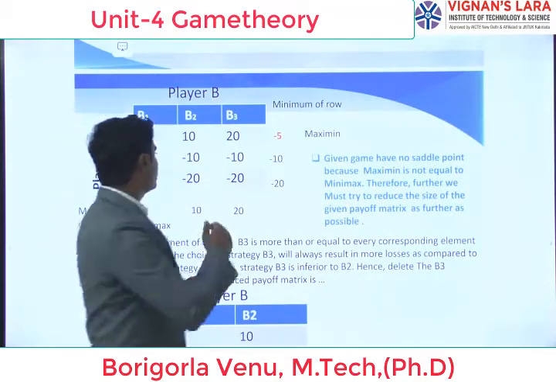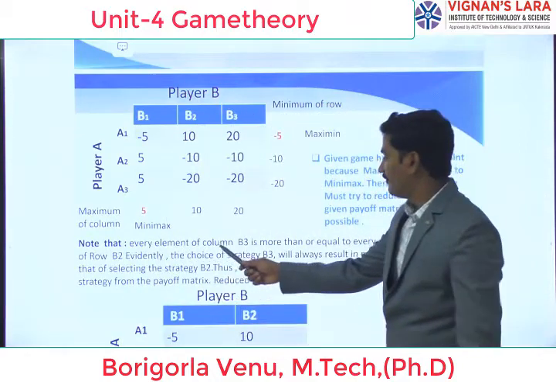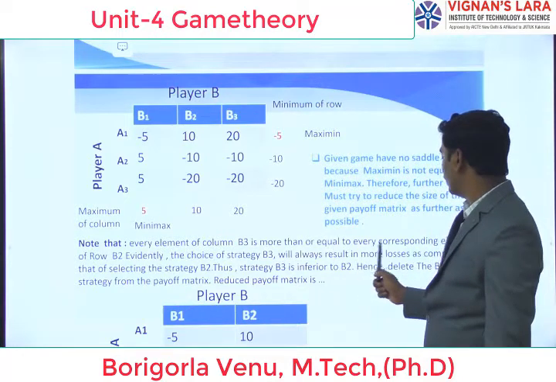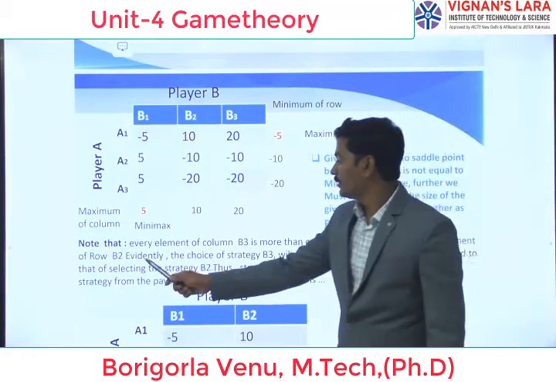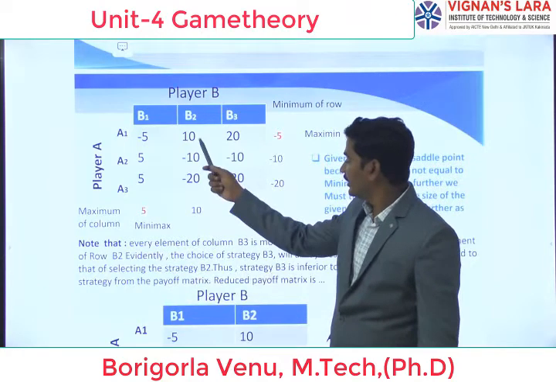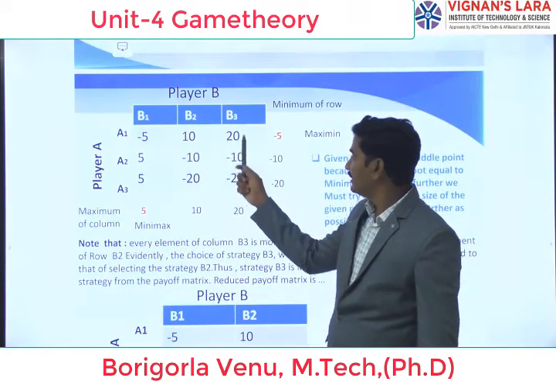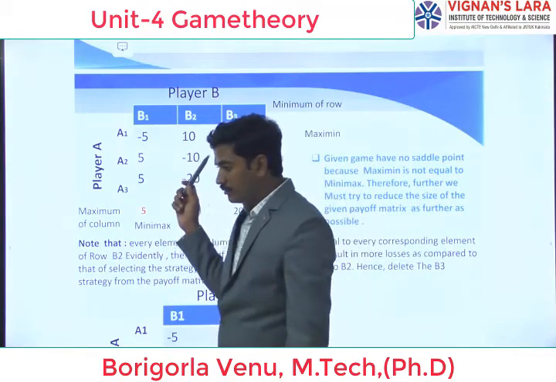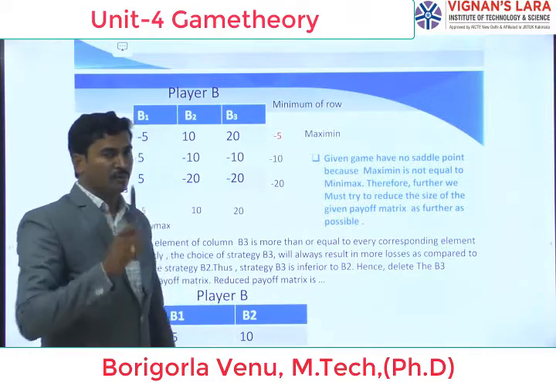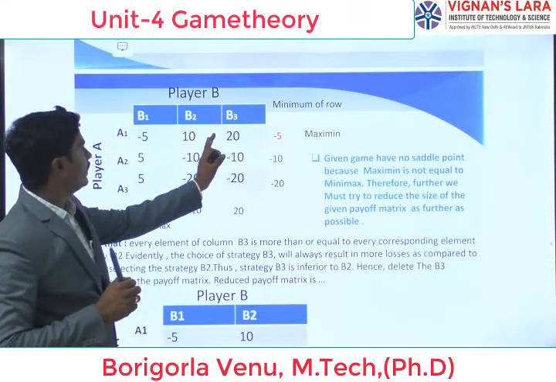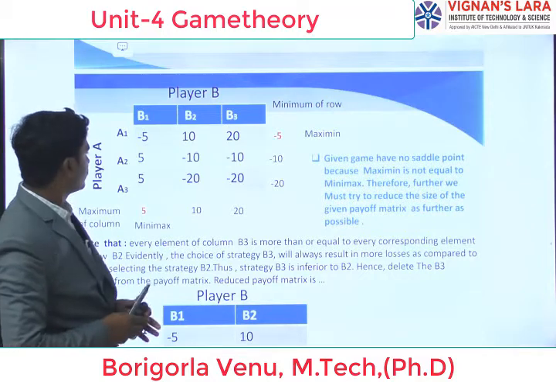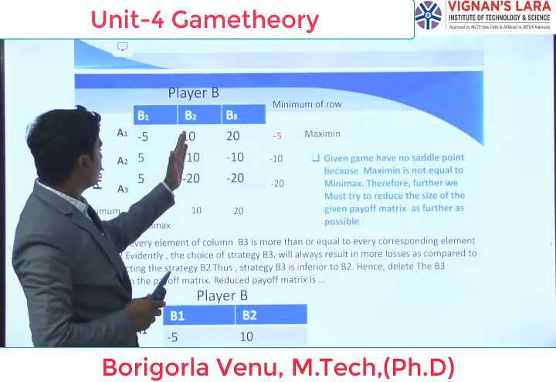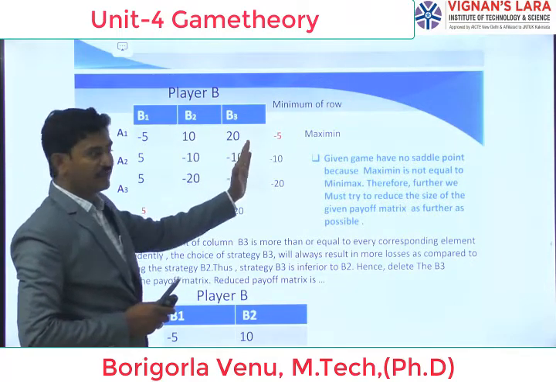We are going to reduce this size. Here every element of column B3 is more than or equal to every corresponding element of B2, evidently. Compared to the B2 column, B3 is greater or equal. When we implement the dominance principle, we have to check the column and row differences. First we have to compare the columns and rows, B1, B2 and B3.